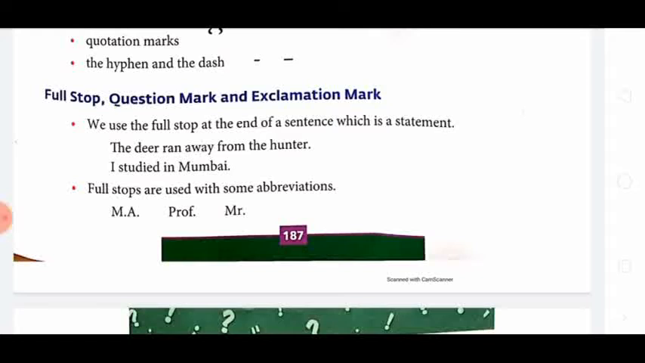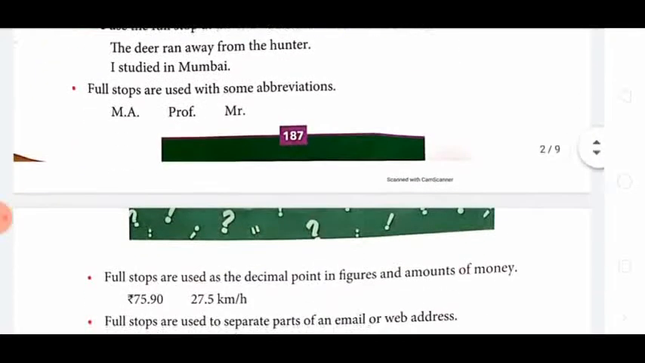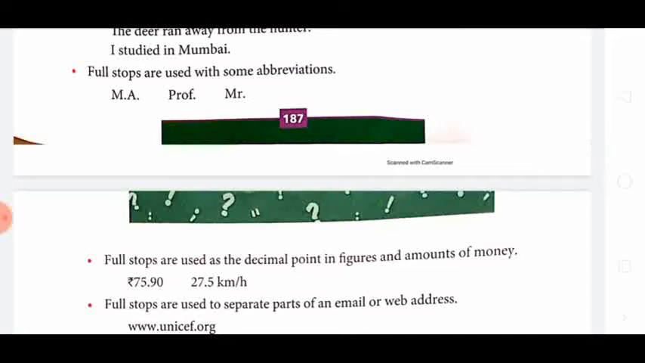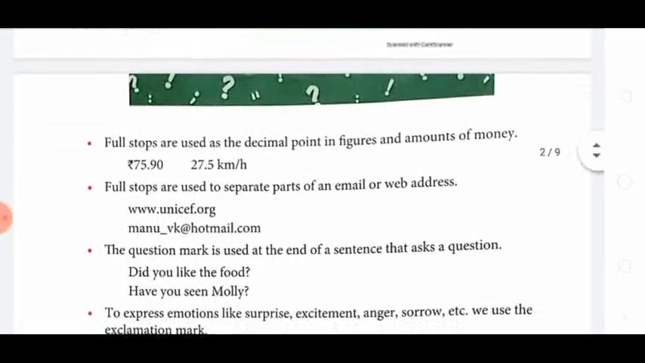So MR is the abbreviation of Mr. After MR there is a full stop. Sometimes we do not write the full stop also. But that abbreviation must begin with a capital letter. All the first letters should be capital.